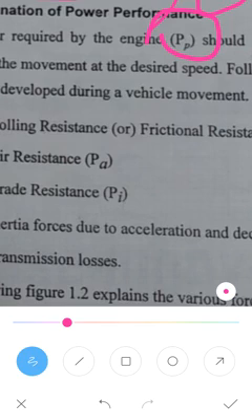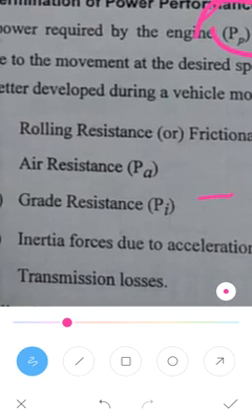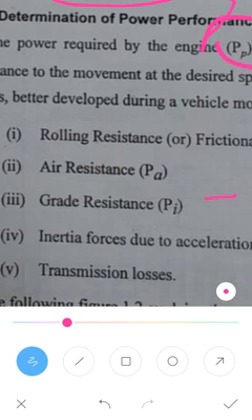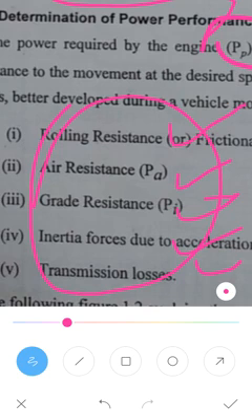I will give you an example of some of the resistances: consider rolling resistance, air resistance, grade resistance, inertia force due to acceleration, and transmission loss. These are the resistances which are caused to the vehicle, for the acceleration or movement of the vehicle.